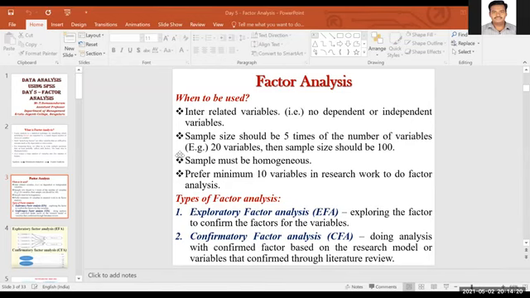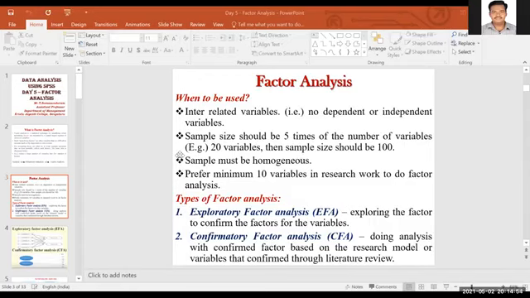In that situation, if you have confirmed your factors based on a research model through the literature review, you can also do factor analysis and find out the factor loading. If you already know that for my research study these 5 factors are very, very important, and one more factor I'm going to introduce as a mediating factor between my input variable and output variable.